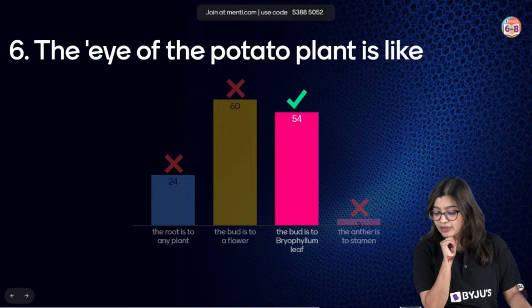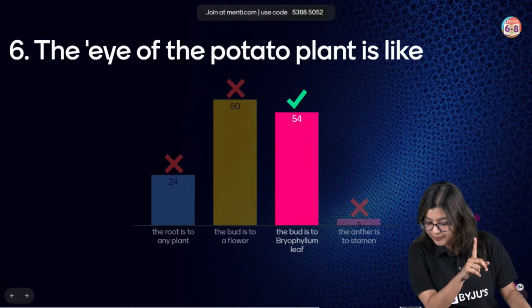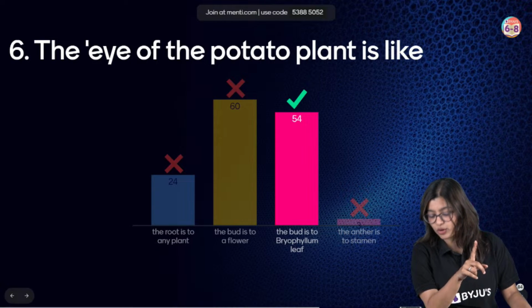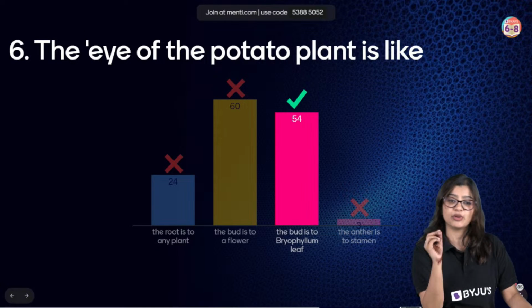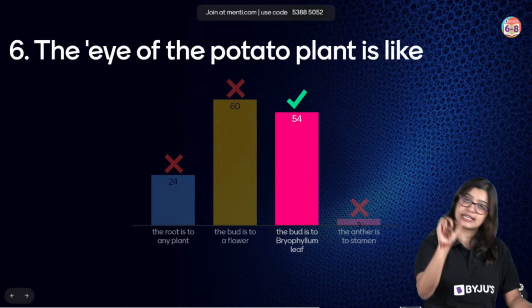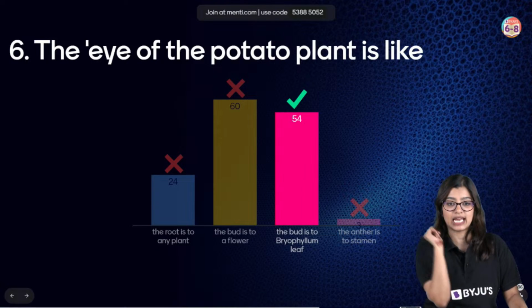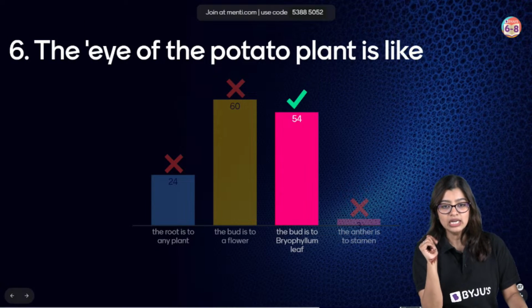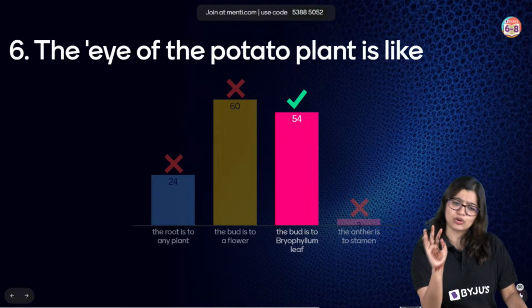Are you clear? Yes, are you all clear? You can take part, Catherine, no problem. No problem. You can go ahead, take part. The code is given in the pinned comments in the live chat. Yes? Okay. Misclick, no issue.